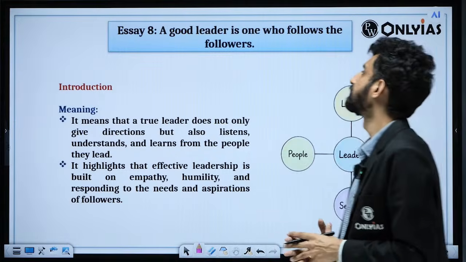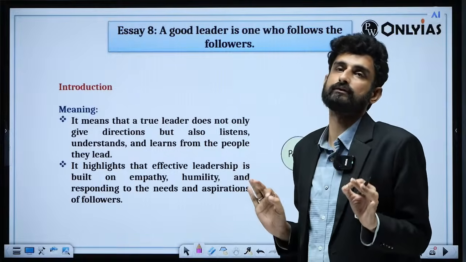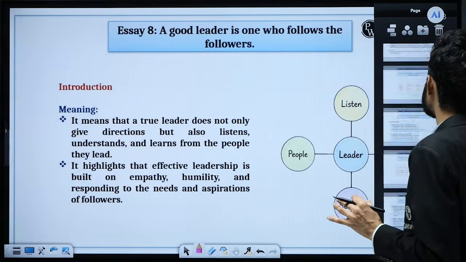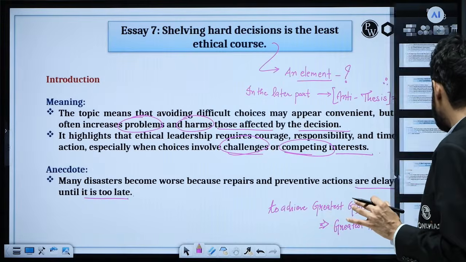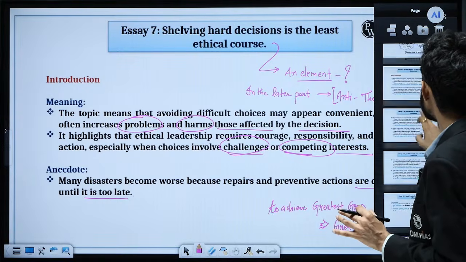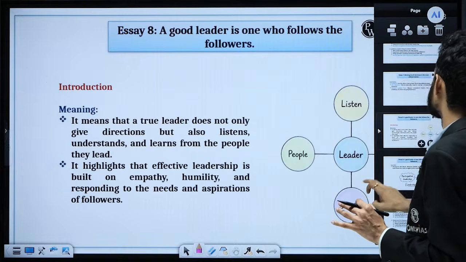A leader is one who follows the follower. Here also, in this particular essay, there was an element of antithesis that you could give in the later part. Why? Because it is not necessary that a good leader should always follow his followers.